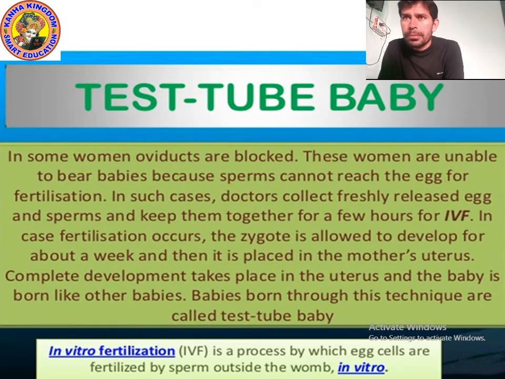When the doctor keeps sperm and egg together for a few hours, they start fertilizing, and the zygote is formed. Now step number three: this zygote is allowed to develop for a week, and then it is placed into the mother's uterus. Then complete development takes place inside the uterus, where the baby is born just like other babies.